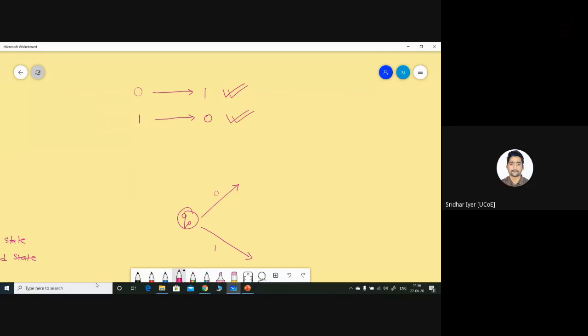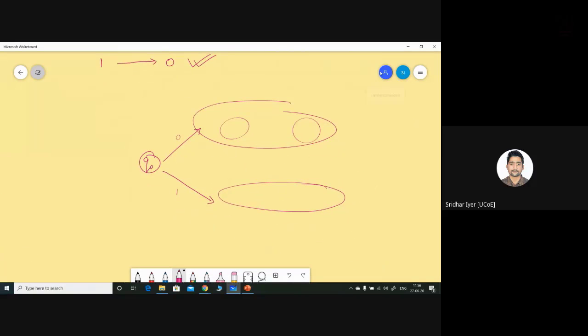One section will be accepting the strings starting with 0, and the other section will be accepting the strings starting with 1, and then we can have the final state over here. So it is something like this. The structure will be something like this. So now tell me how many states would be there. It will be something like this. So total we are going to have 5 states.